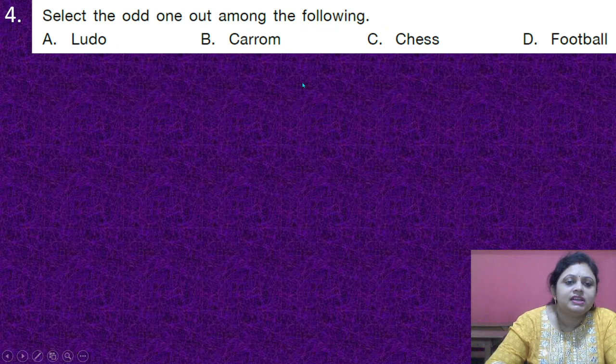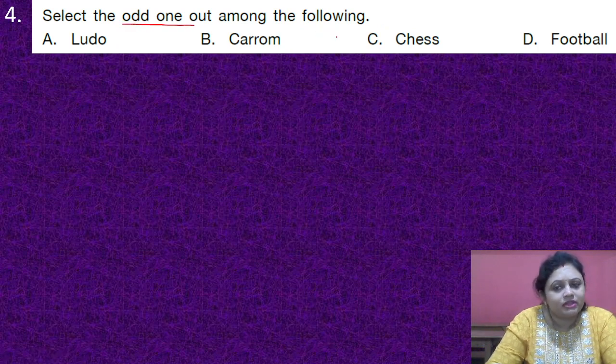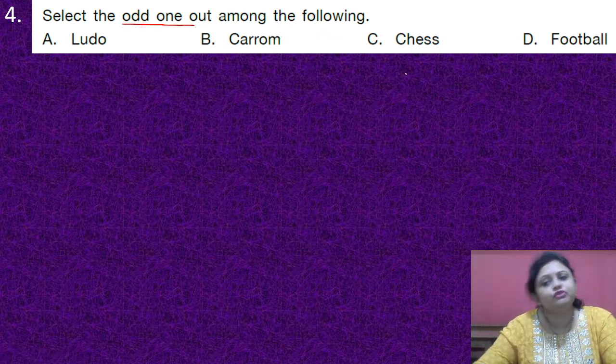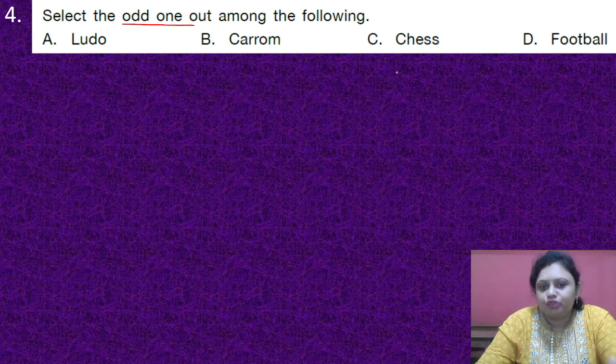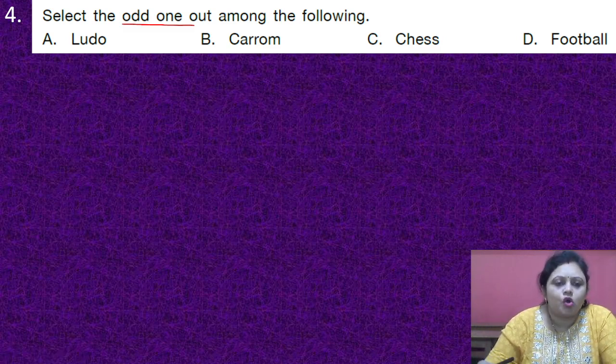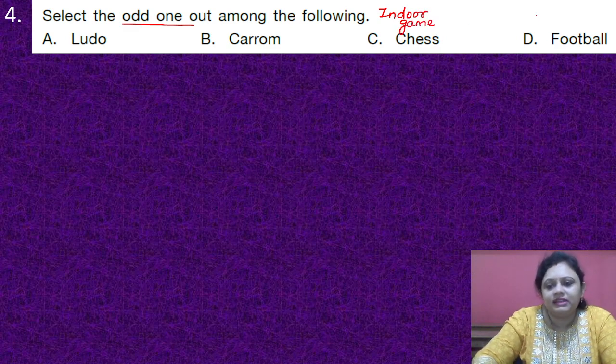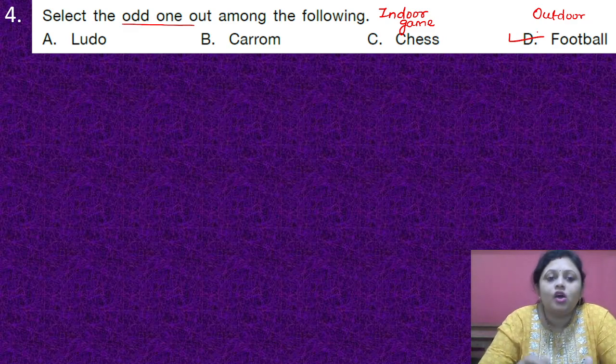Coming to the next question, select the odd one out among the following. Options are A. Ludo, B. Carom, C. Chess, D. Football. Do you know the answer? If you know the answer, you can write in the comment section. First, tell me on what basis we will find the odd one. Ludo, Carom, Chess, these are all indoor games, right? We play them inside the house. And football is an outdoor game. We play it outside our house. So on this basis, option D, football, will be the odd one out.